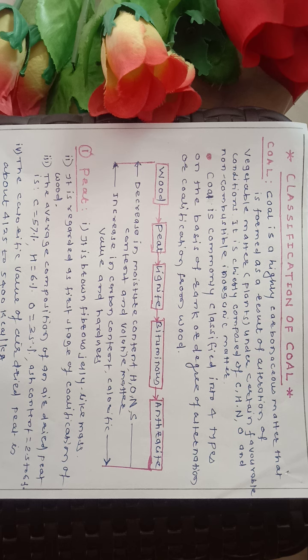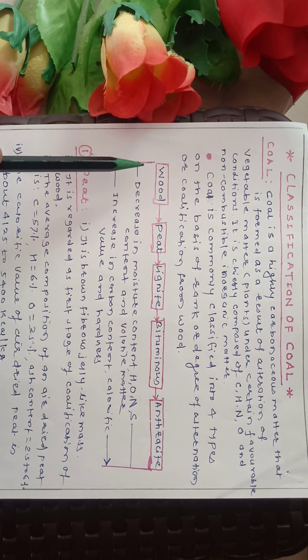Now, how are coals classified, or what is the basis for classification of coal? Coal is commonly classified into four types on the basis of rank or degree of alteration, or coalification, from wood. Here it is shown wood is transformed into peat, then lignite, bituminous and anthracite.